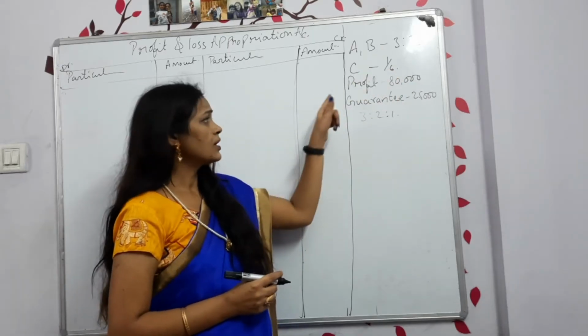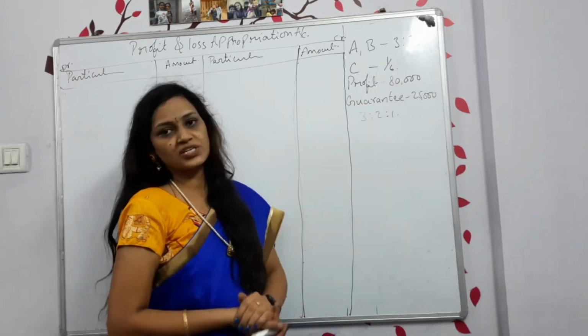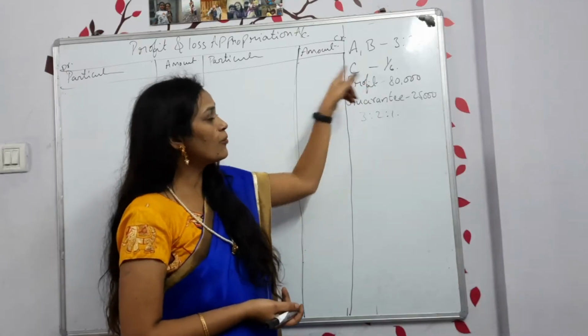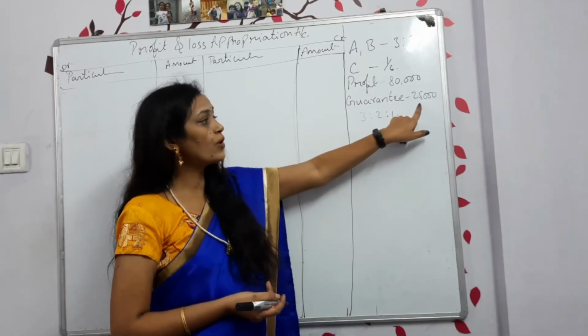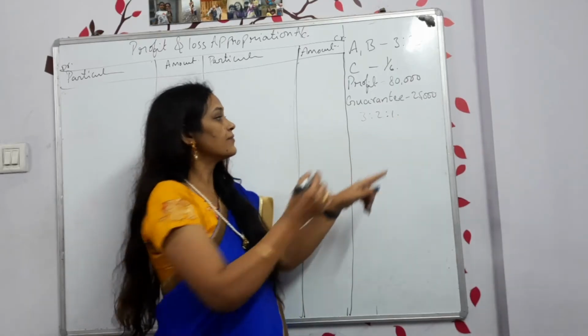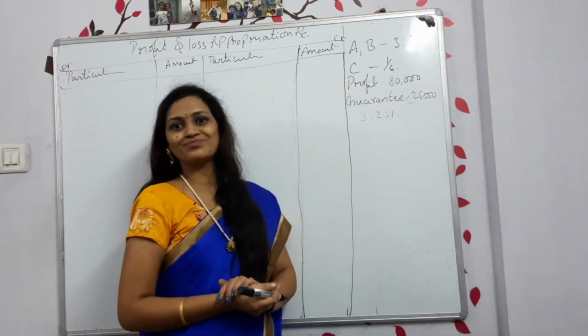Now, their net profit during the year is 80,000. And the business has guaranteed the new partner: whatever share you get, we will give you 25,000 minimum.